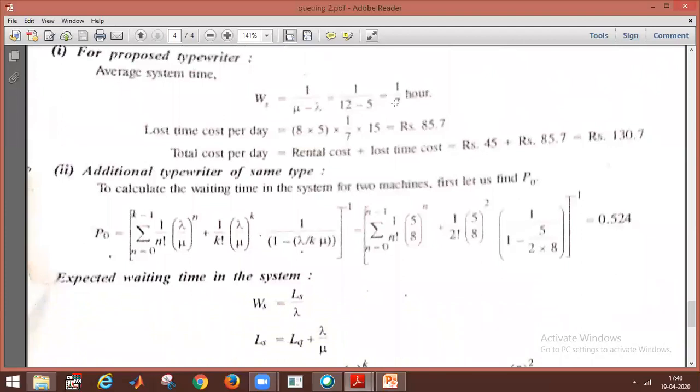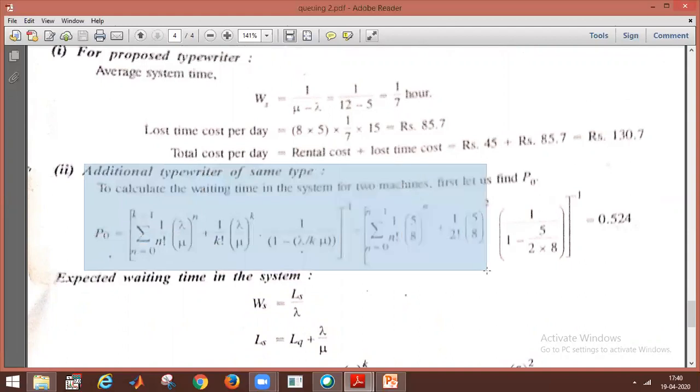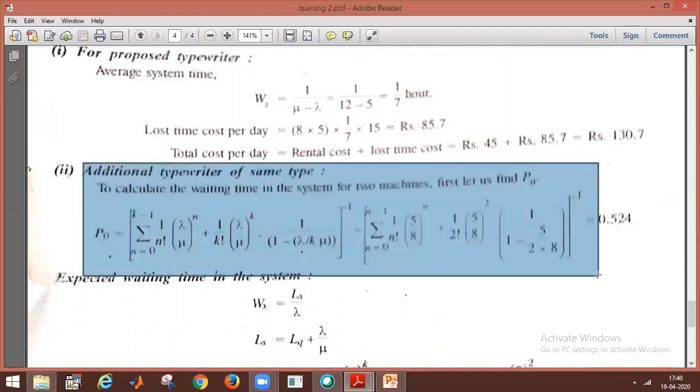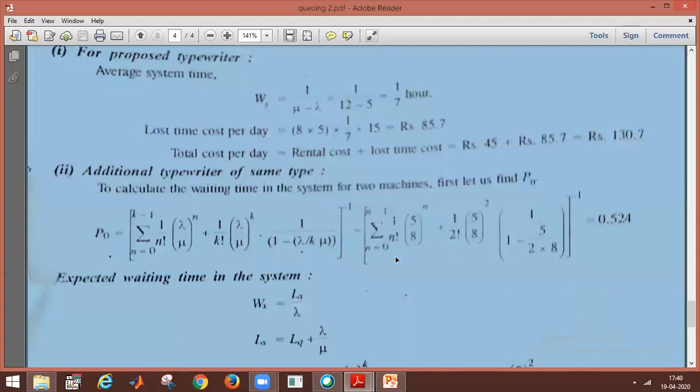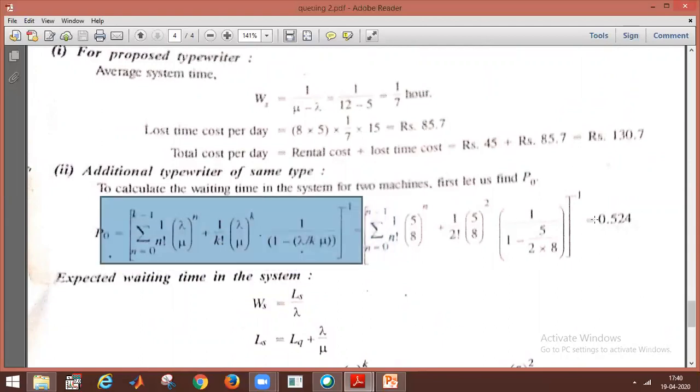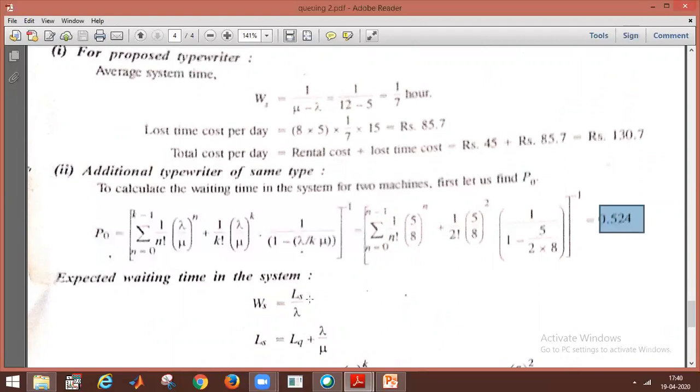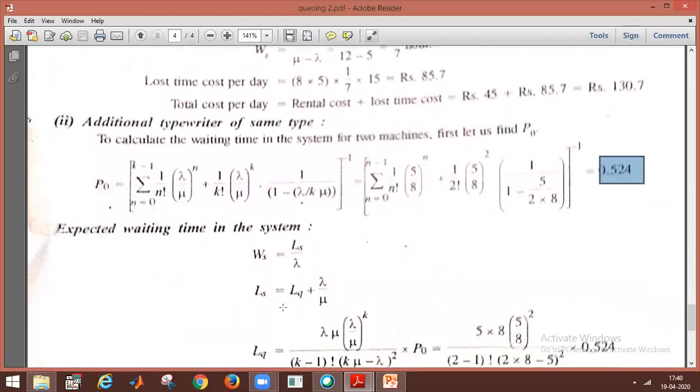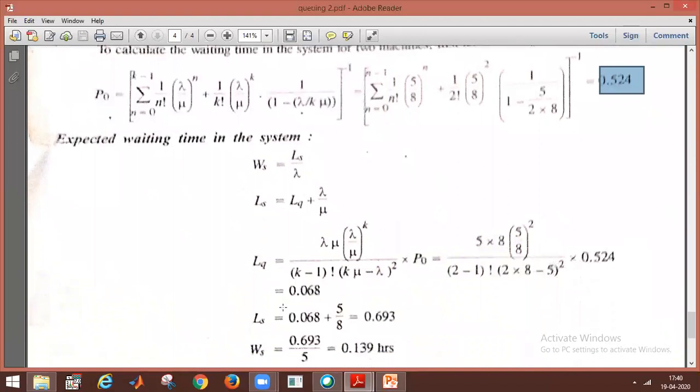Next, an additional typewriter of the same type. To calculate the waiting time in the system with two machines, first let us find the P naught. This is the P naught formula. After calculating the P naught, we get this value. The expected wait time in the system, WS, is equal to LS by lambda. So what is the LS? LS is LQ plus lambda by mu.